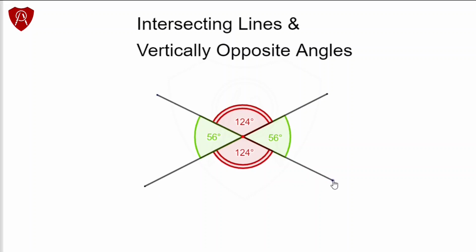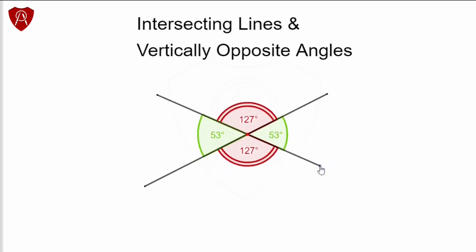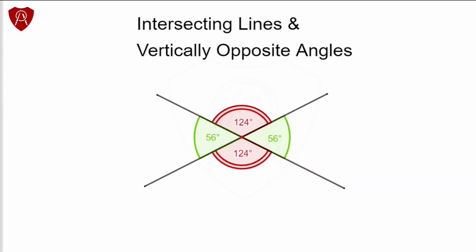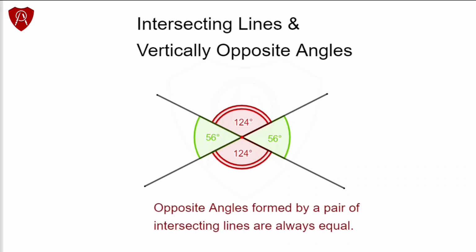In that very simple exercise, we have demonstrated that opposite angles across the point of intersection of two lines are always equal in measure. This relationship is known as vertically opposite angles. The red angles are vertically opposite. The other angles are also vertically opposite. We summarize this by saying that opposite angles formed by a pair of intersecting lines are always equal.